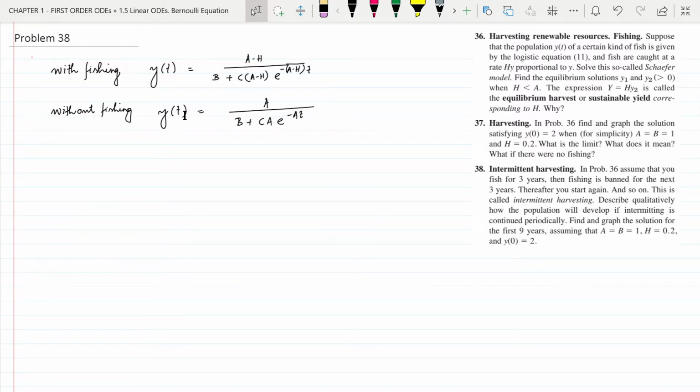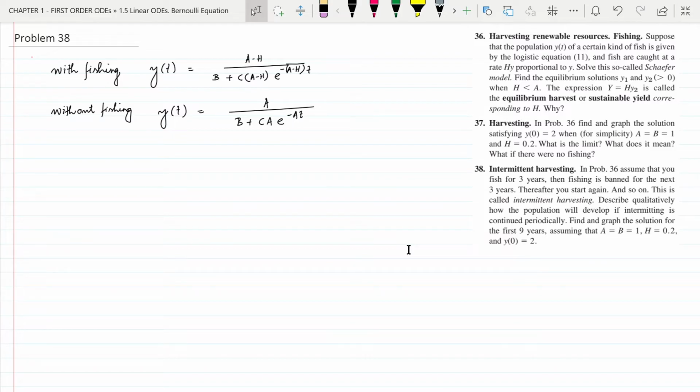Now the question is asking that intermittent harvesting is allowed. For the first 3 years fishing is allowed, for the next 3 years fishing is banned, and then fishing is allowed again. So in the first period when fishing is allowed, the population of fish will drop.